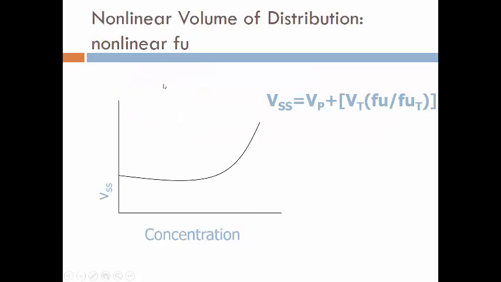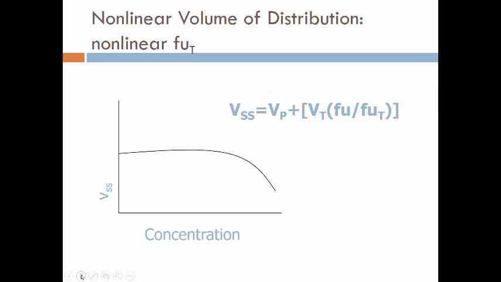If you have nonlinear fraction unbound in plasma, if you think about those plasma binding sites as being overwhelmed, the fraction unbound is going to increase with increasing concentration, which would then in turn increase your volume of distribution at steady state as you have nonlinear plasma protein binding.